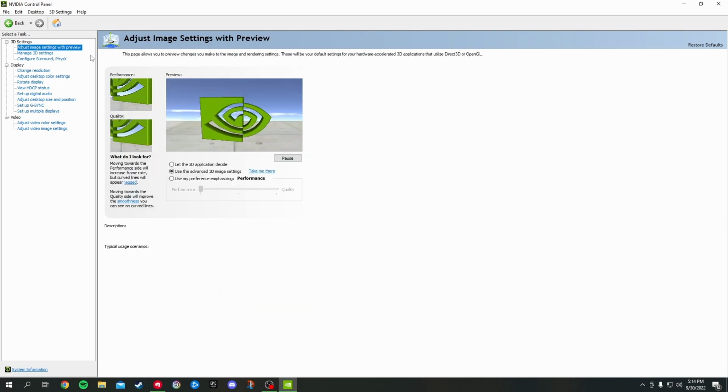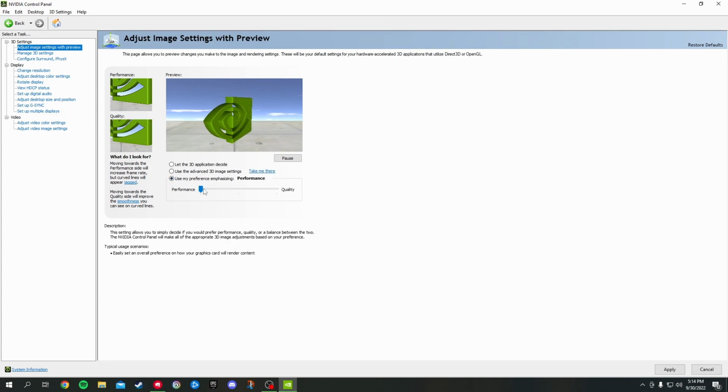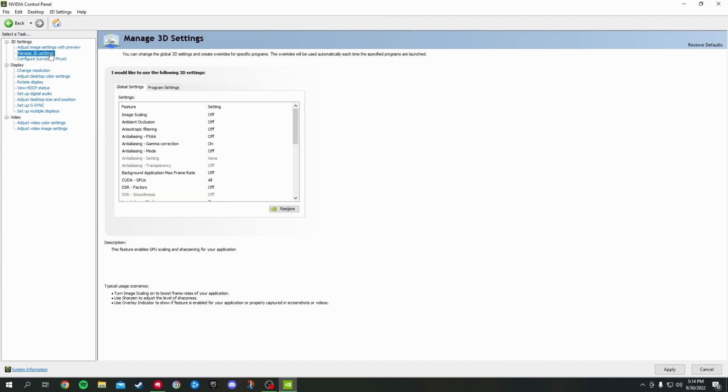Actually, you know what? First, we're going to go to adjust image. Go down to here, go down to performance, and then after you're done with that, go back to use the advanced 3D image settings, and then after that apply, and then we went down to here, 3D settings. Now I have image scaling off. I really don't need it.